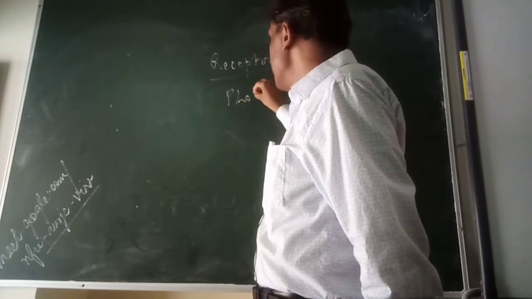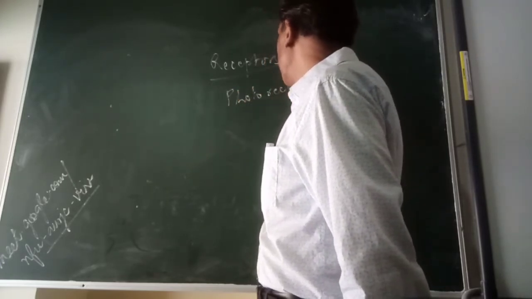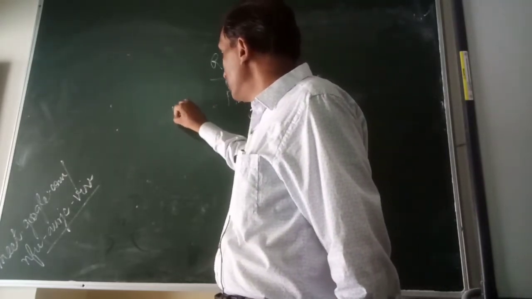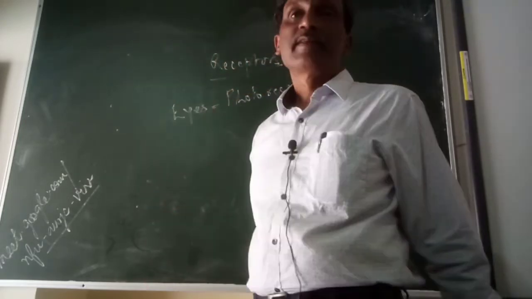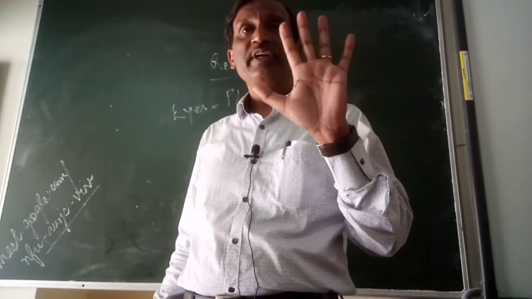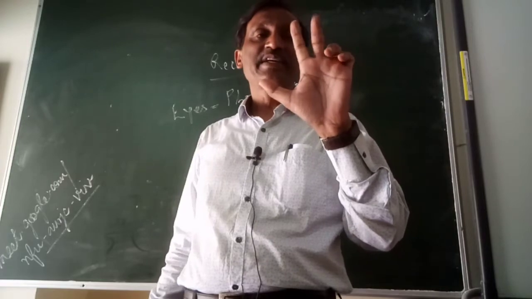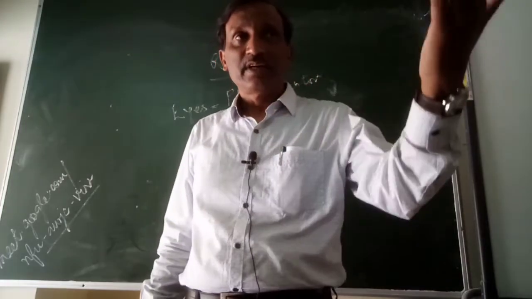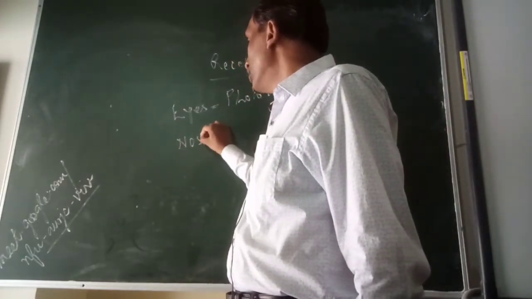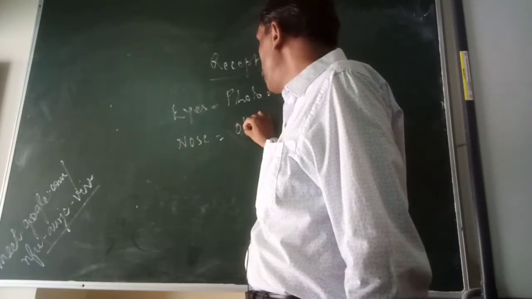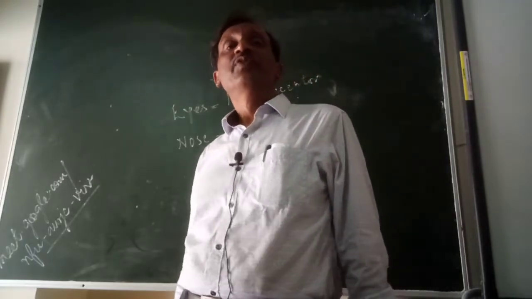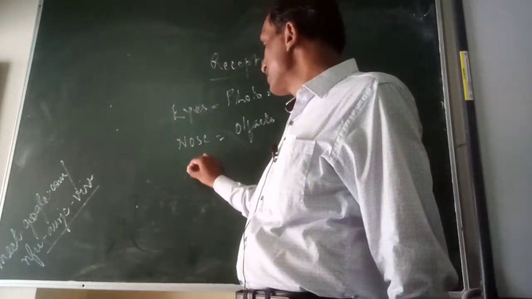The eyes are known as photoreceptors. Photo, as you already studied, stands for light. So eyes are the photoreceptors, and they are telling us the following things: the color, size, shape, distance, height, depth, etc. of the object. Second is nose. Nose is known as olfactoreceptor. That is the receptor which gives us the feeling of smell.